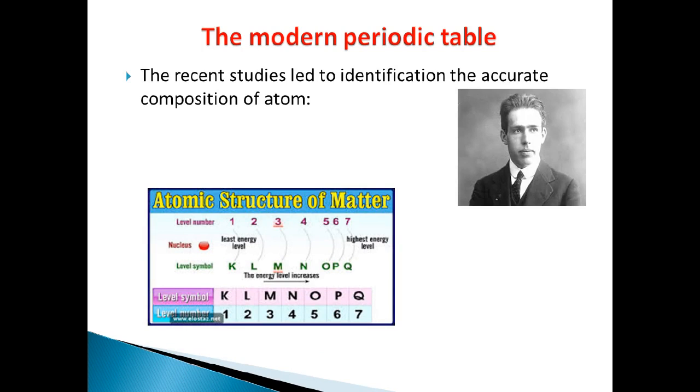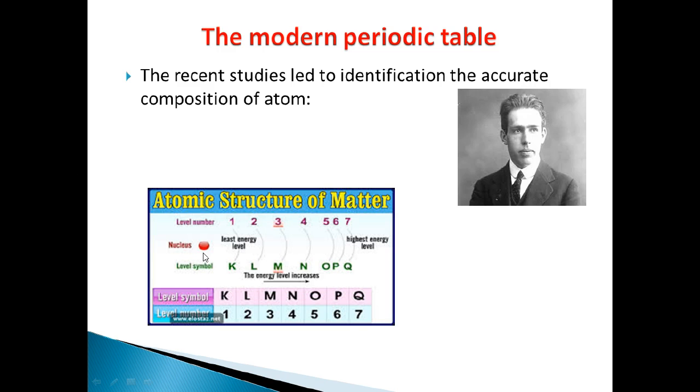The recent studies led to the identification of a more accurate composition of the atom. These recent studies led to discovering the main energy levels, as we can observe in the following figure, and there are some definite number of other levels which were known as energy sub-levels. Okay?